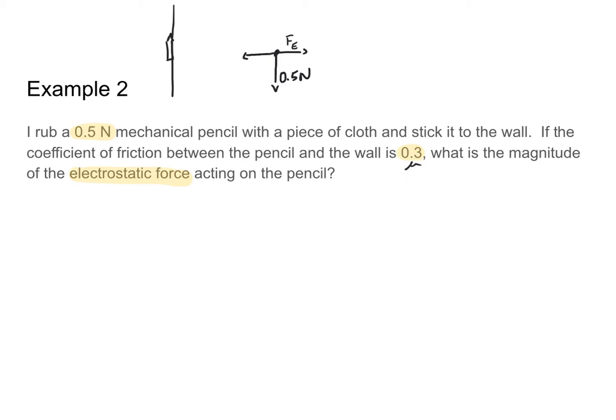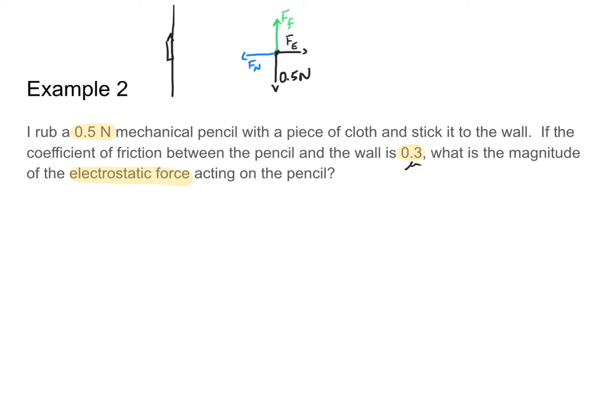Since my wall is vertical, the normal force acting on my pencil is going to be pointing to the left instead of up, since it's perpendicular to my wall. Finally, I have a frictional force acting on my pencil, pulling it upwards, parallel to the wall, and resisting that change in motion that the gravitational force would cause.